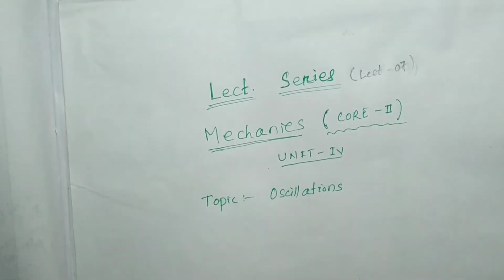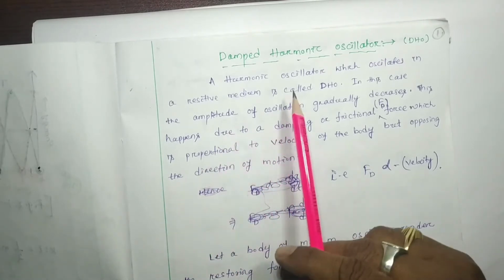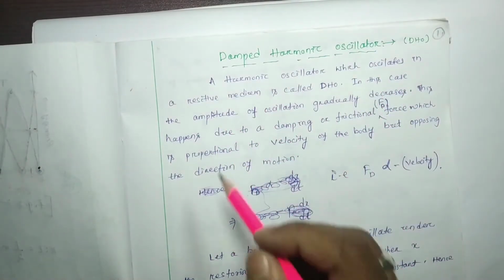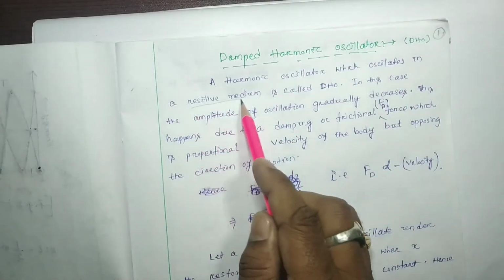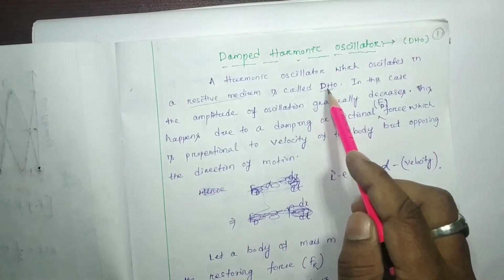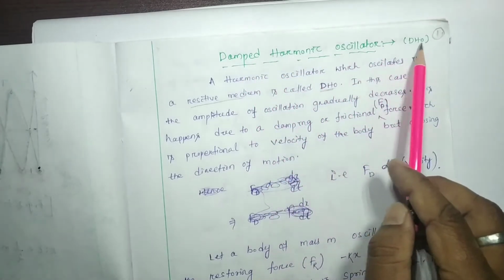In this lecture, we are going to discuss the damped harmonic oscillator. What is called the damped harmonic oscillator? A harmonic oscillator which oscillates in a resistive medium is called DHO. Here, in short, I have written DHO for damped harmonic oscillator.